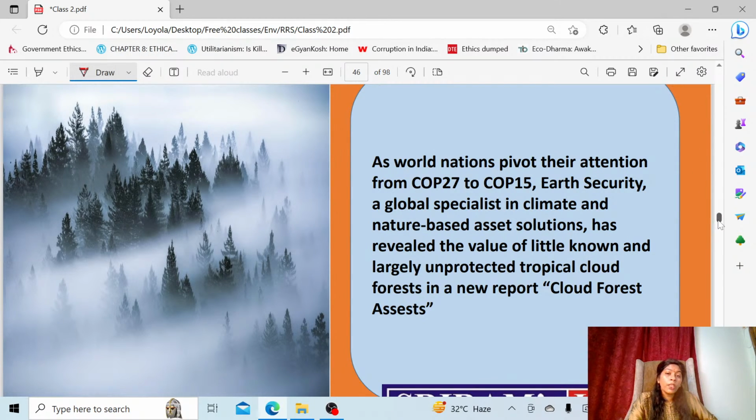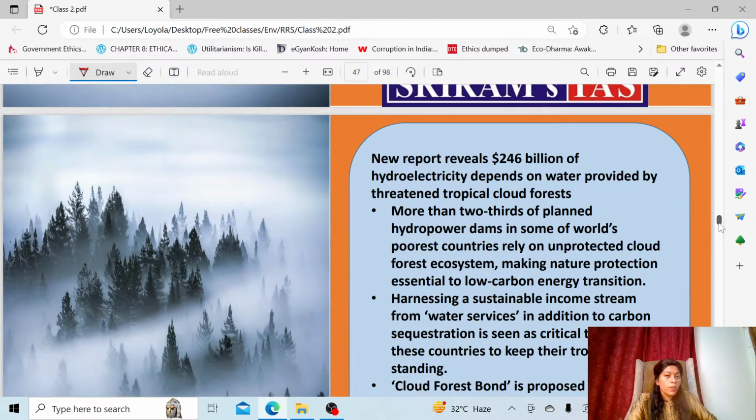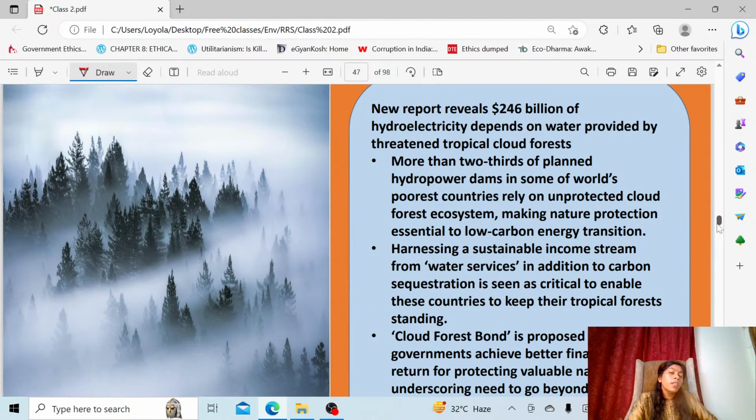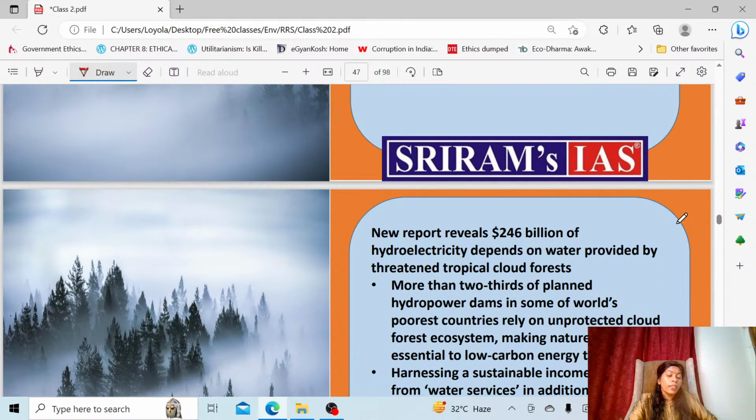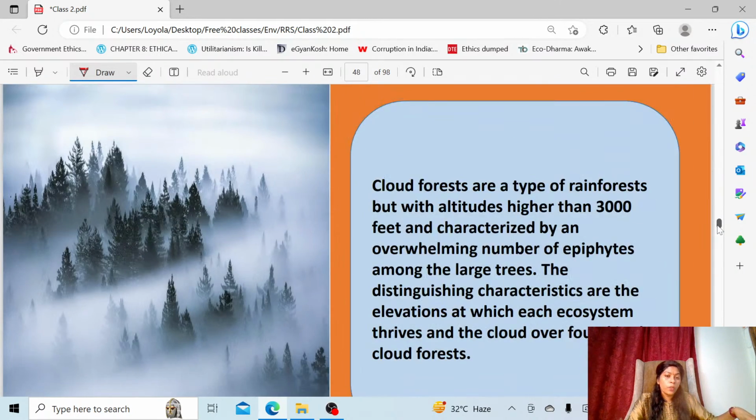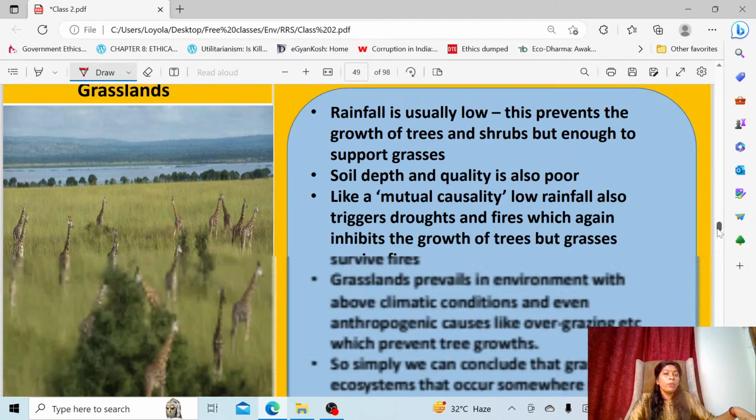In one of my classes which I already discussed on YouTube, in the marathon session, I have discussed elaborately about the equatorial forest. So you can see that. For what purpose did they discuss it? They said there should be a bond which has to be open, where the people who are utilizing the services of the cloud forest have to contribute an amount for the protection of the cloud forest also. This way they discussed.